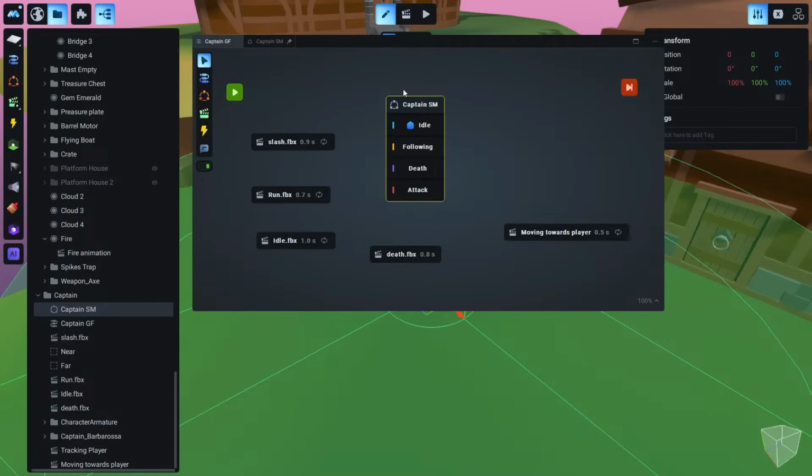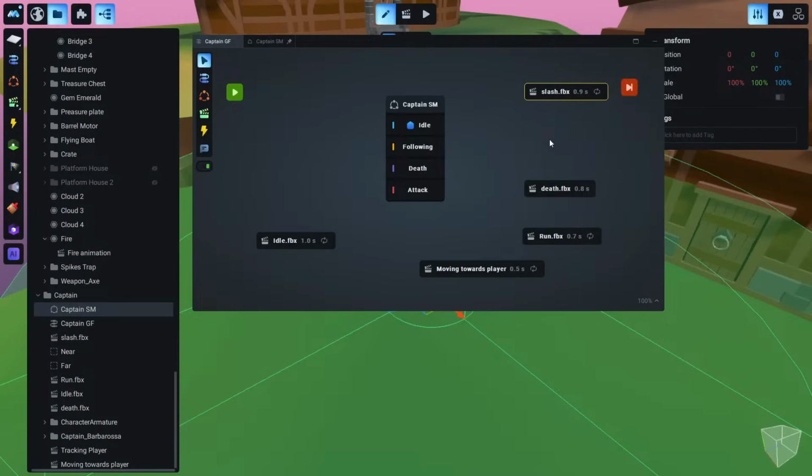So how do we build this logic now? Let's start with the easier one, which is the death. Let's move this around, and let's make the death also a different color, like red. To connect this, we go here. You see this little arrow when we hover, and we can click it and drag it, and we can connect it anywhere we want, like a node editor. So let's place it here, and now we have these three options.